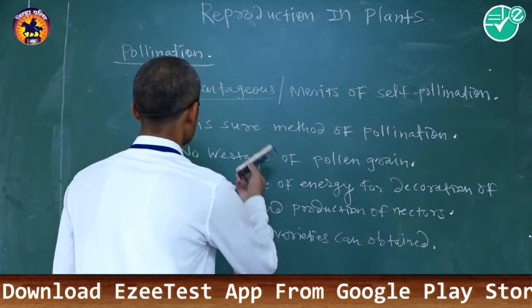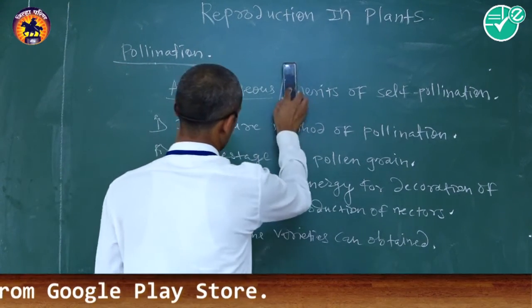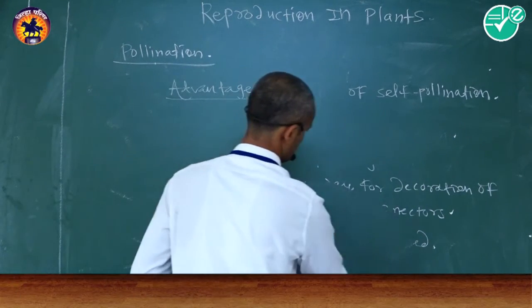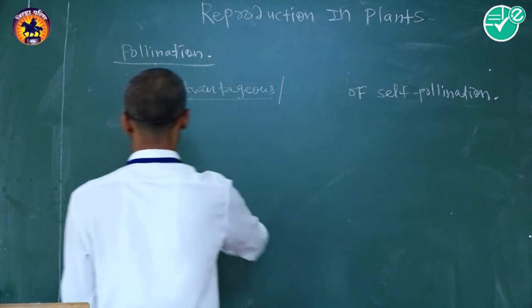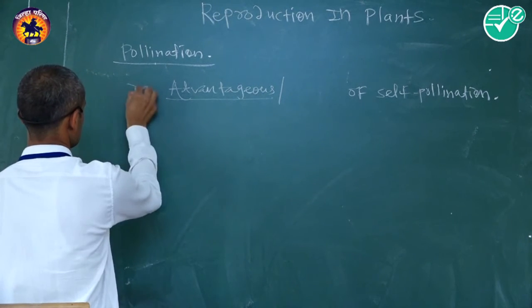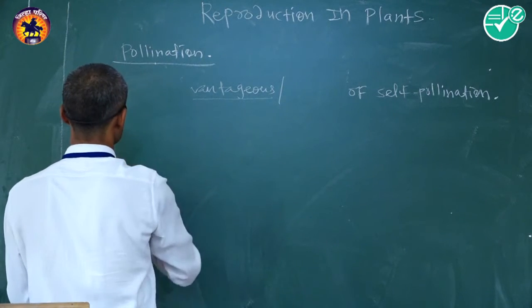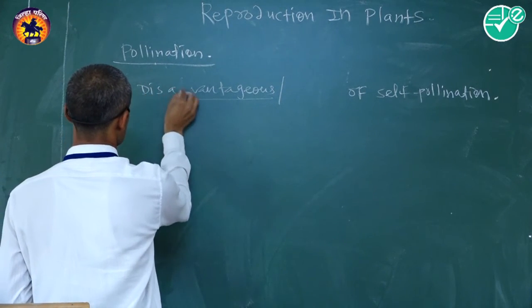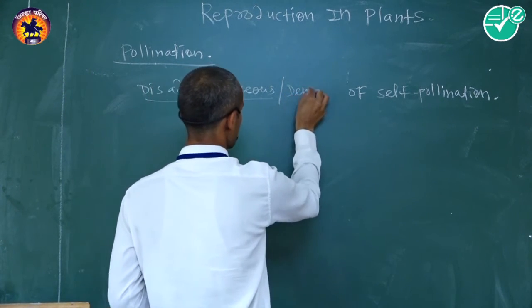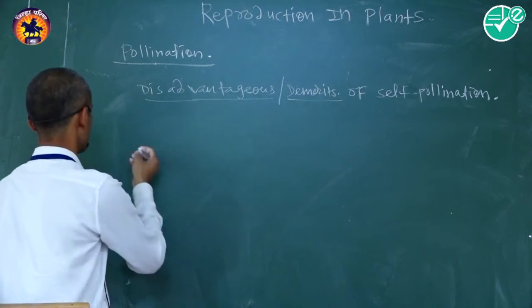Then, disadvantages or demerits of self-pollination.